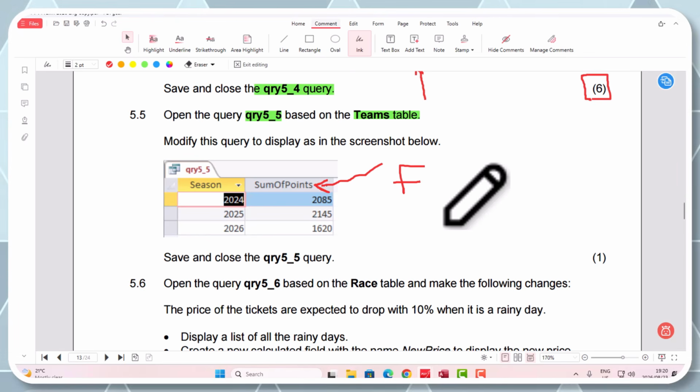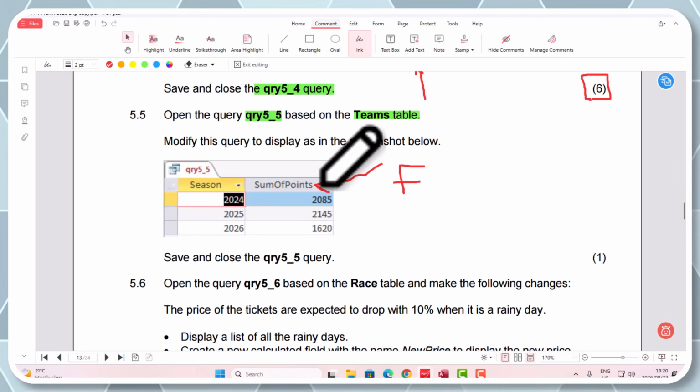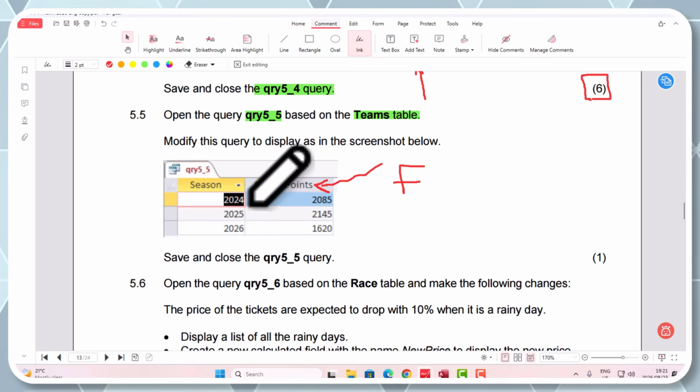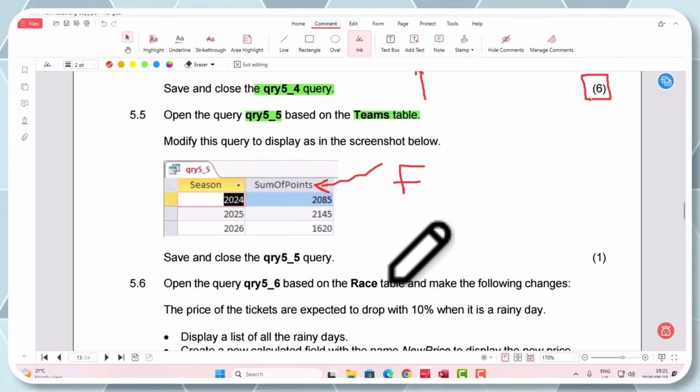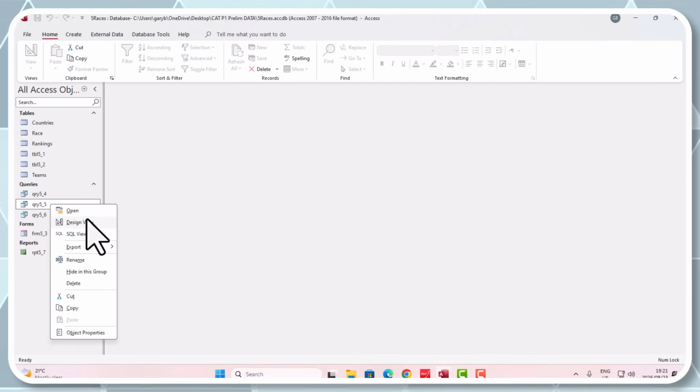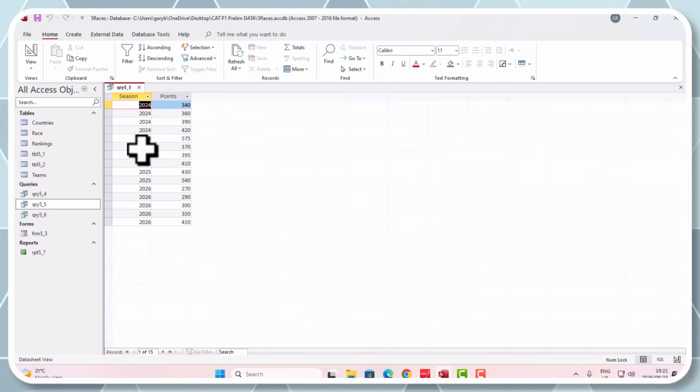Okay? Important. There's a formula function. You know what I'm talking about, grade 12s? If you're not, you're going to have to go back and check. Right. So they are doing something here where they're adding up points here, and save and close the 5_5 query. All right, so let's go look at this one. 5_5 query. Let's go to this. Let's just look at it first. What have we got? Okay, so we can see here that it is there. We're getting all this 2,000, whatever the case may be, but they want the sum of the points.